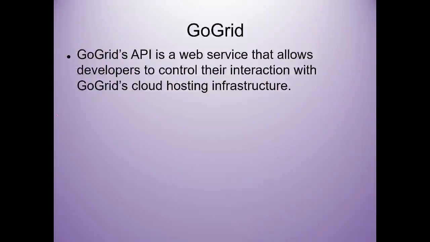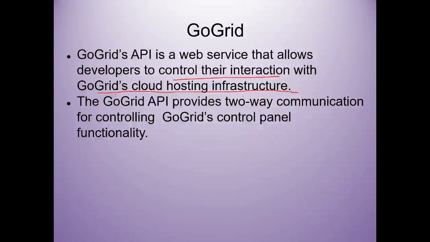Another famous API is from GoGrid. The GoGrid API is a web service that allows developers to control their interaction with GoGrid's cloud hosting infrastructure. The GoGrid API provides two-way communication for controlling GoGrid's control panel functionality. Two-way communication means from server to client and from client to server, so from both sides it provides the APIs.